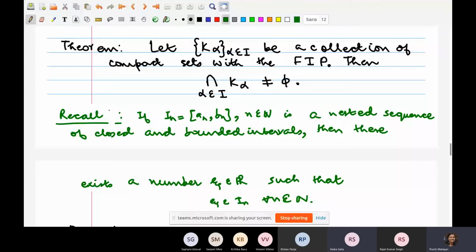The fact that it is a nested sequence makes sure that this collection of intervals I_n has the finite intersection property. In fact, to prove that closed and bounded intervals are compact, I am going to appeal to this nested intervals property this afternoon.